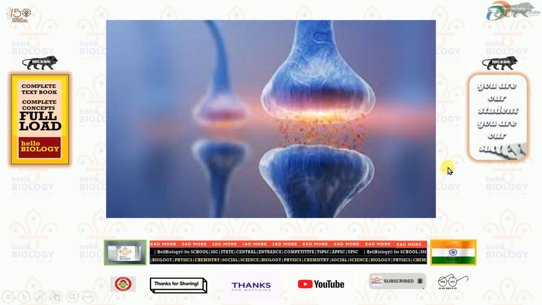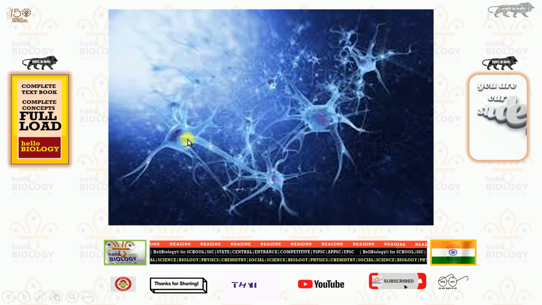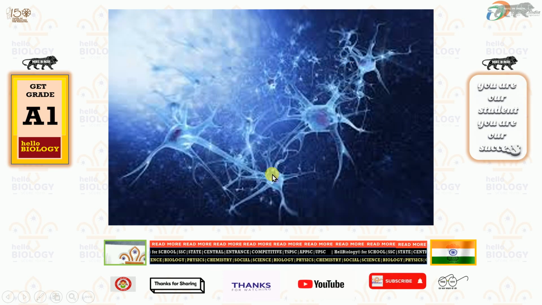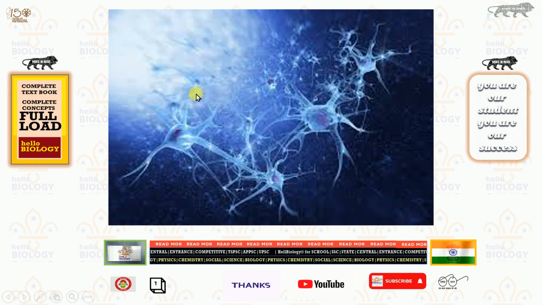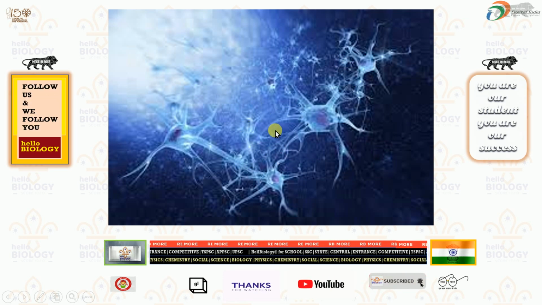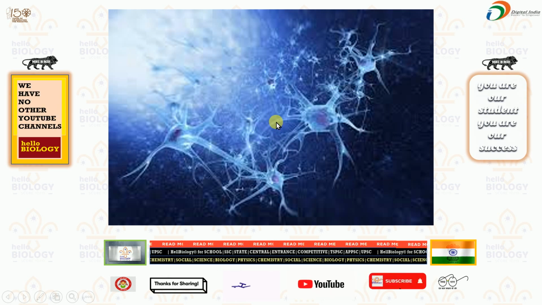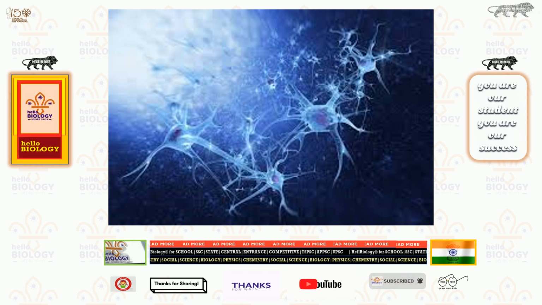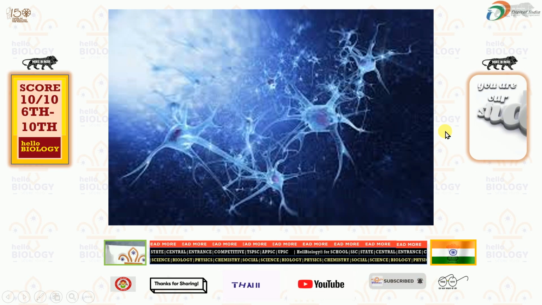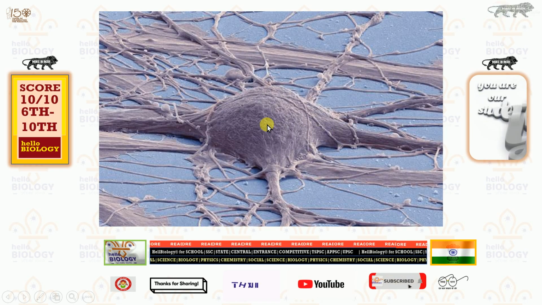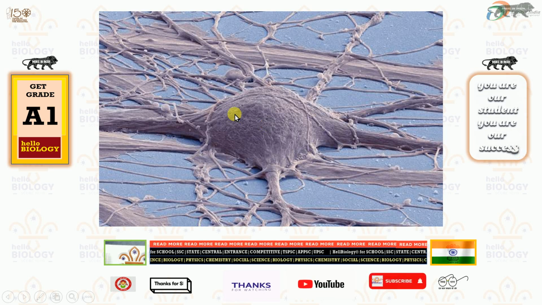And here you can see how the linking neurons are present. Here you can see all the neurons in our brain will be linked in this manner only. Not only in the brain, the spinal cord and the entire body is covered with neurons. You can see here directly the microscopic image of the nerve cell.